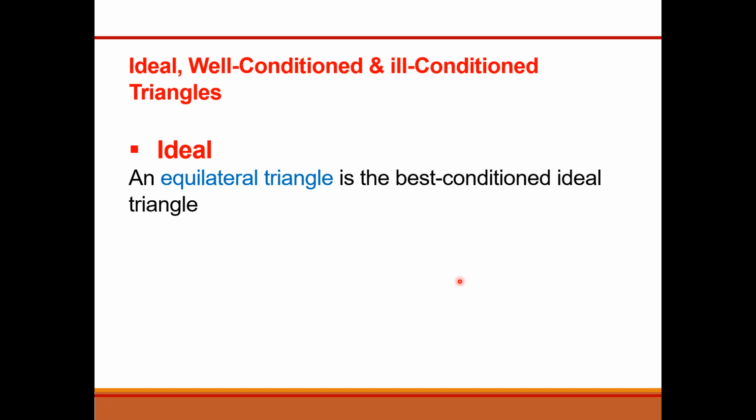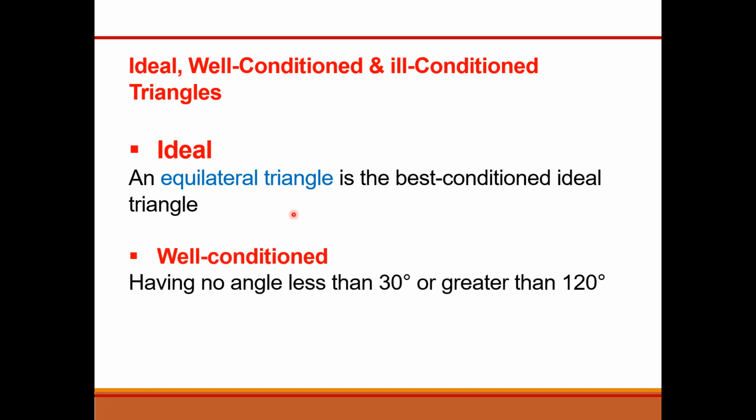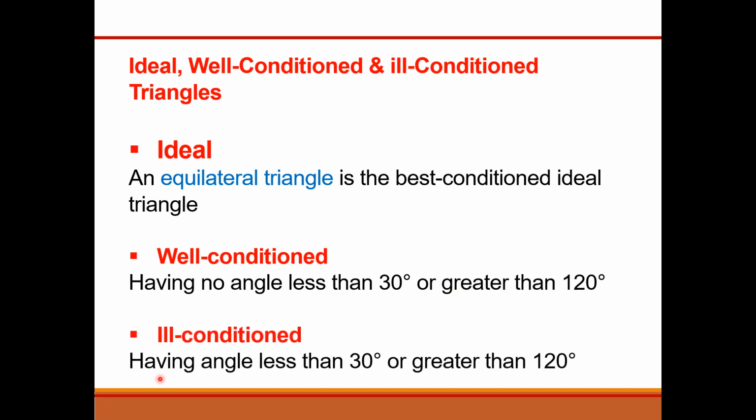Now, ideal, well-conditioned and ill-conditioned triangles. An equilateral triangle is the best example of an ideal triangle. A triangle having no angle less than 30 degrees or greater than 120 degrees is known as a well-conditioned triangle.